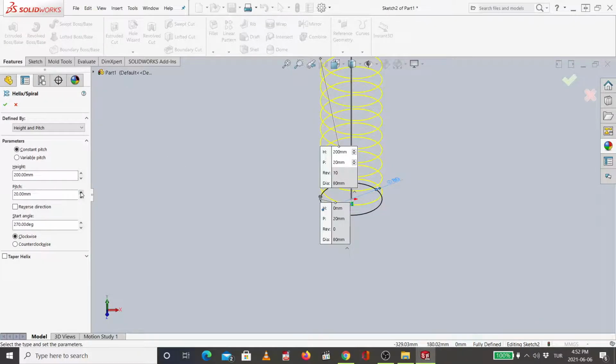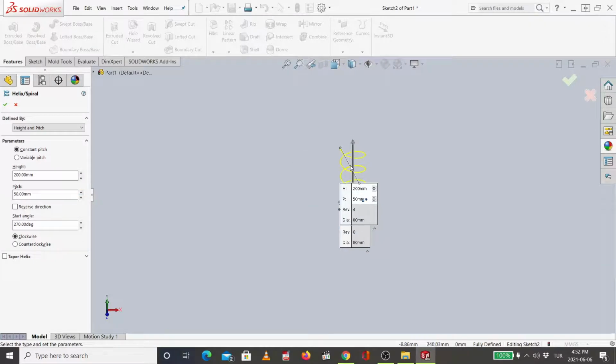If you increase the angle, it means the number of turns will be less. So I will set it to be 20, and then the start angle will be zero, clockwise. Then I will say OK.